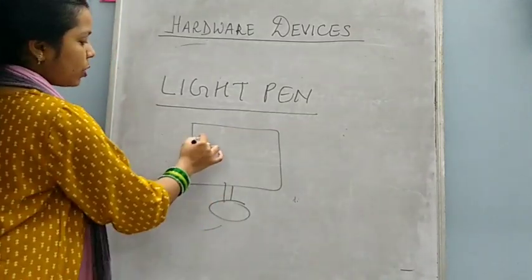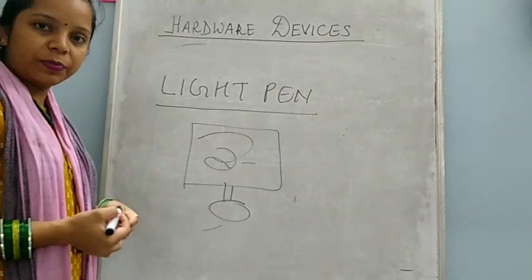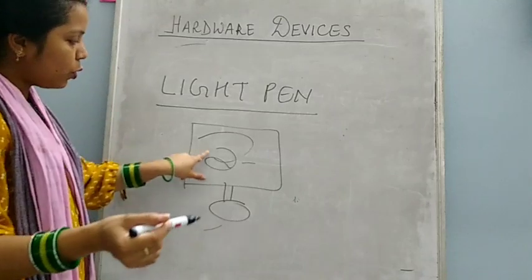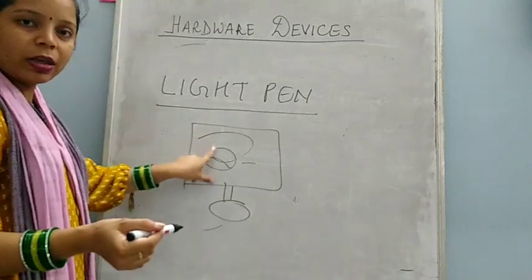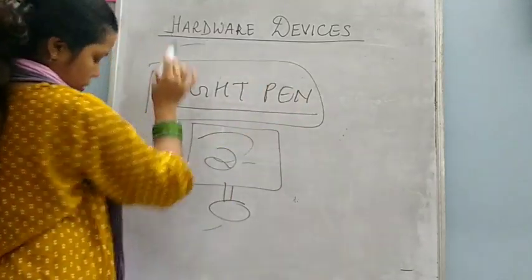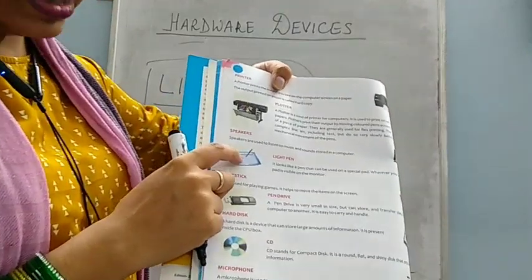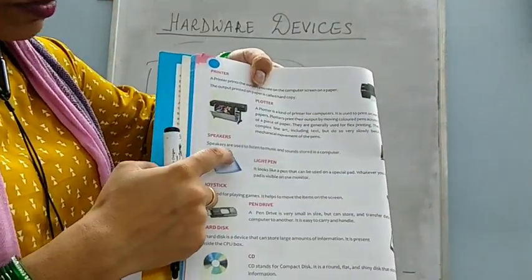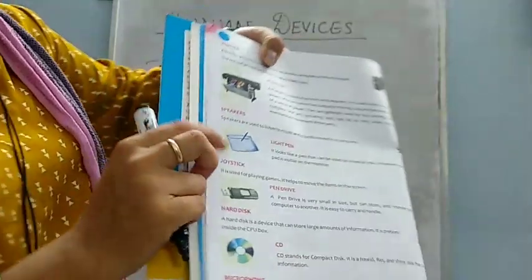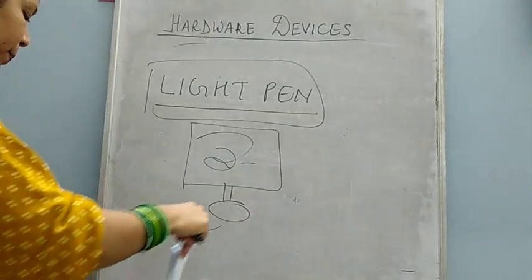We cannot write with a normal pen or pencil. If you want to write or work on the computer screen, for that light pen is used. You can see in the book also, one pen is there and one screen is there. Whatever you write on this screen with the pen, you can see that on the computer screen. So for that we use light pen.